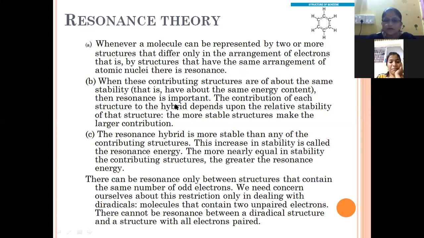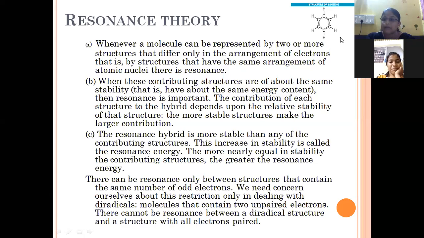What is the meaning of the word hybrid? See, here I have given the picture of the hybrid structure of benzene. Hybrid means that the electrons or the double bond conjugation in benzene is all over the ring. That dotted line representing the double bond will migrate from every carbon atom in this ring.